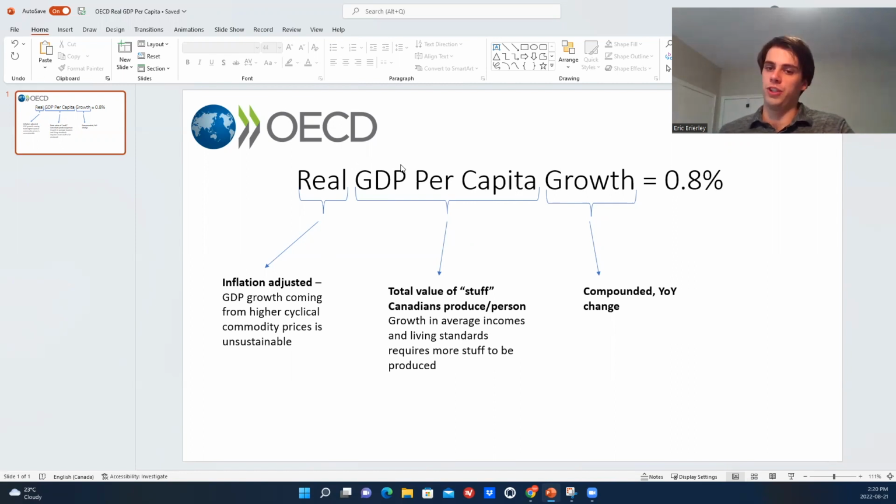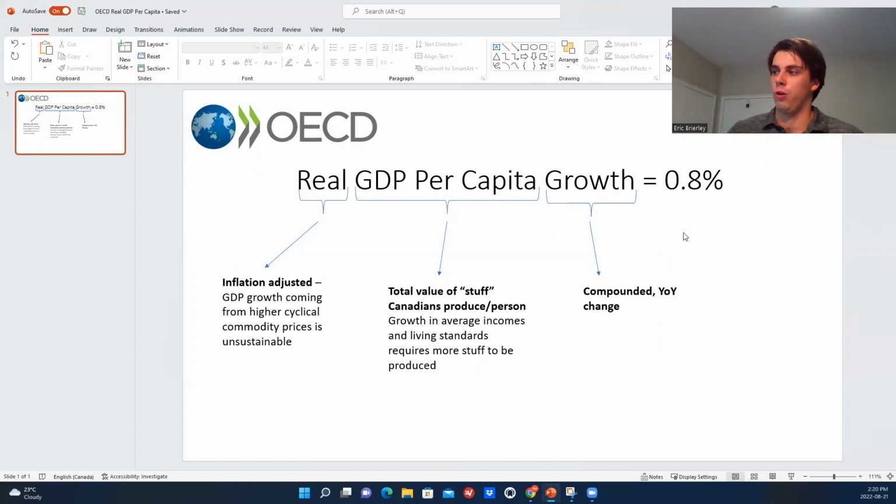And then GDP per capita. You probably know what this means: GDP, gross domestic product, the total value of stuff produced by a country, and per capita means on a per person basis. So the way you can ensure that an economy is going to make its citizens more wealthy, have higher living standards and just be better off in general, is if GDP per capita increases. If you look at GDP per capita for all the countries of the world, you're going to see a pretty strong correlation with the lifestyles of the people who live in countries with higher GDP per capita versus those with lower.